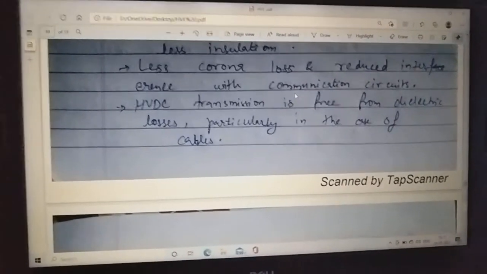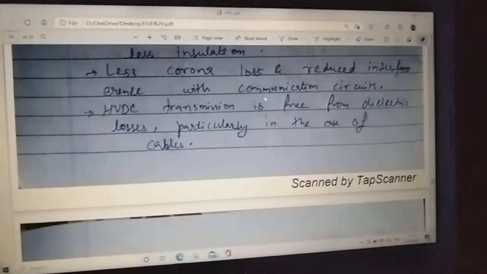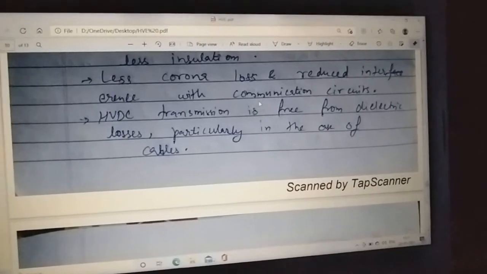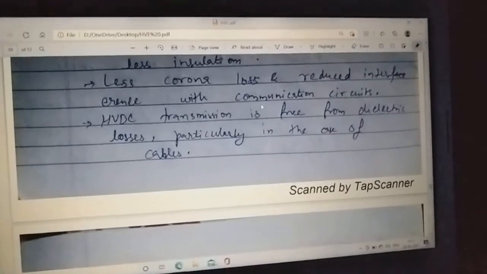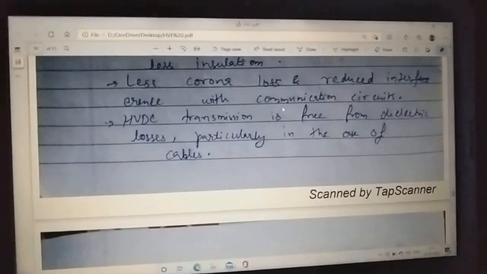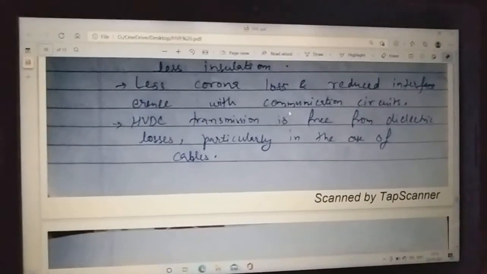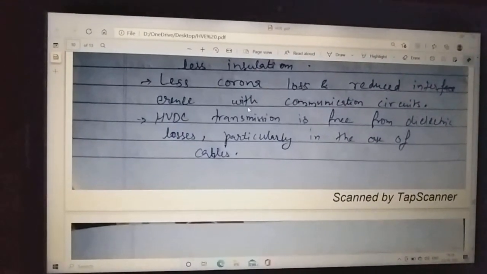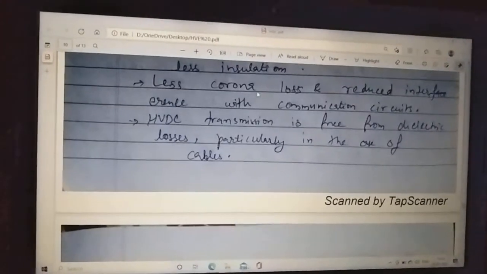When due to the corona effect the frequency changes, and that frequency of corona discharge and any communication signal passing have the same frequency, then there happens interference with communication circuits. But since corona doesn't happen with HVDC, it is also a benefit of HVDC.